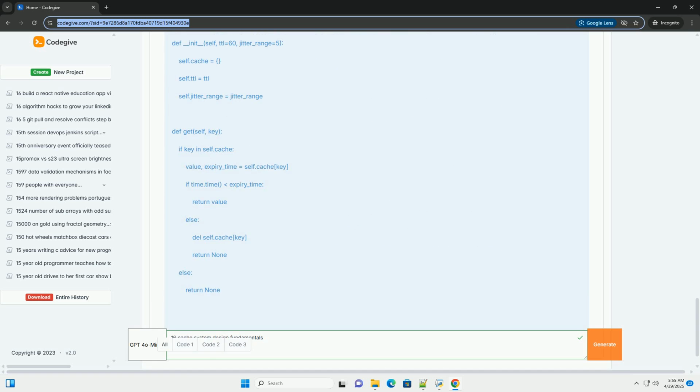6. Cache consistency, balancing latency and accuracy. While cache coherence ensures that caches have the same data eventually, consistency addresses how long it takes for changes in the main store to be reflected in the cache. There are two primary approaches. Strong consistency guarantees that all reads after a write will return the new value. This is the most straightforward but also the most expensive in terms of latency and complexity, requiring immediate synchronization.